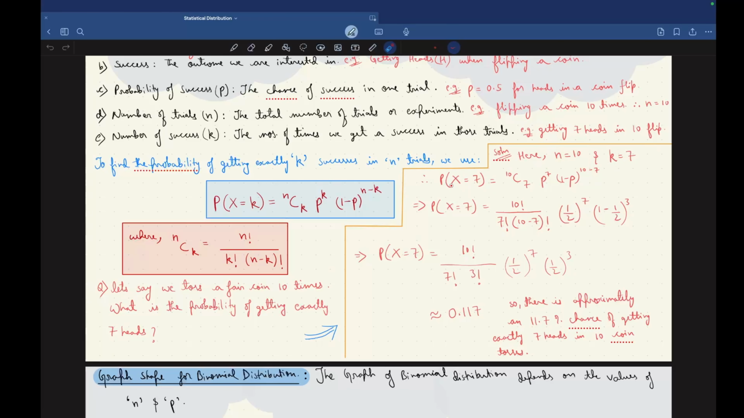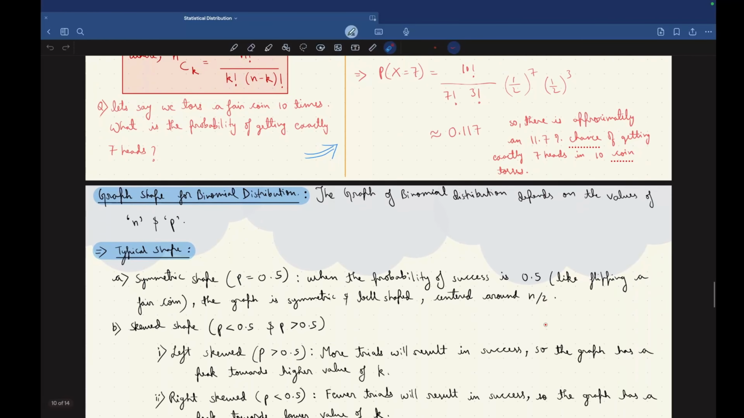Now probability of X equals 7 is equal to 10 choose 7, p raised to the power 7, times 1 minus p raised to the power 10 minus 7. So probability of X equals 7, after solving, we get approximately 0.117, or there is approximately an 11.7% chance of getting exactly 7 heads in 10 coin tosses.